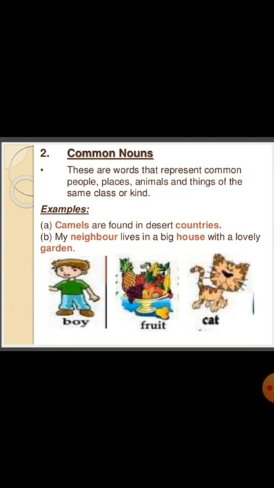Common noun. These are words that represent common people, places, animals, and things of the same class or kind. Common means non-specific people, places, and things or ideas. For example, camels are found in desert countries. Camel is a common noun. They don't have any name. If you are talking about the Thailand camel, the Thailand is a proper noun. Your camel is a common noun. And countries, any country. Next one, my neighbor lives in a big house with a lovely garden. Here the common nouns are neighbor, house, garden. All these are common nouns. Other are boy, fruit, cat. All these are common nouns.